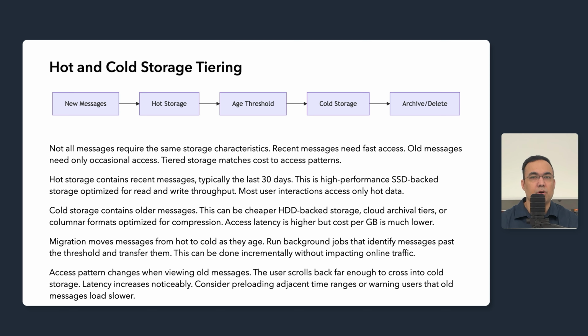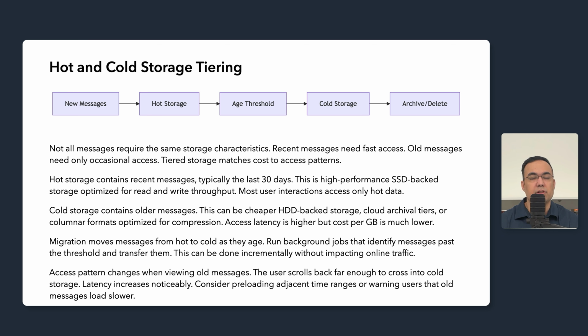Migration moves messages from hot to cold as they age. You should be running background jobs that identify messages past the age threshold and transfer them to the cold storage. This can run continuously without impacting the online traffic if properly throttled. You should be tracking the migration progress for operational visibility as well.